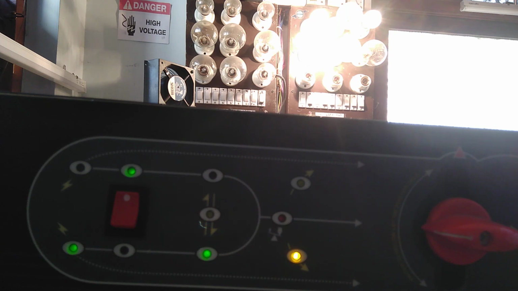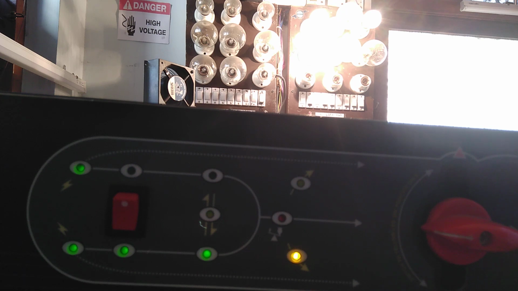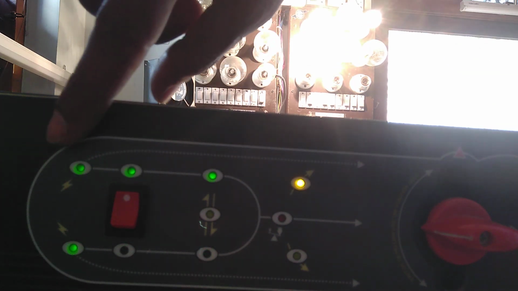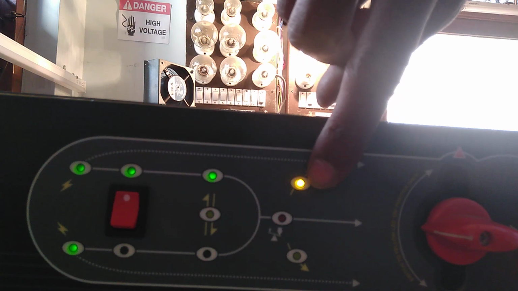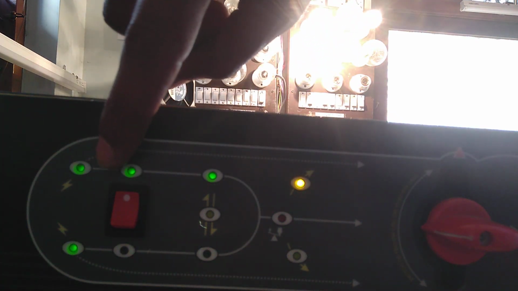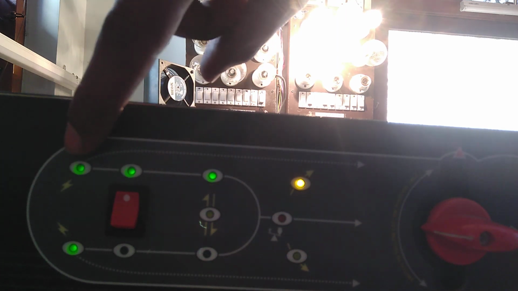So I restored the source. Now it just transfers to the primary source. I can change the priority now. So the priority has been changed to this source, or if I change it over, the priority changes to this source without any break to the load. Transfers power from this to this.